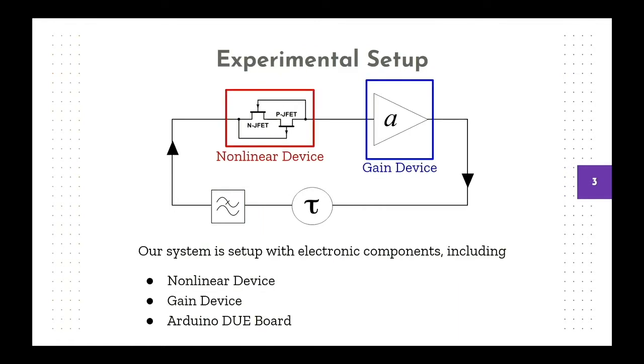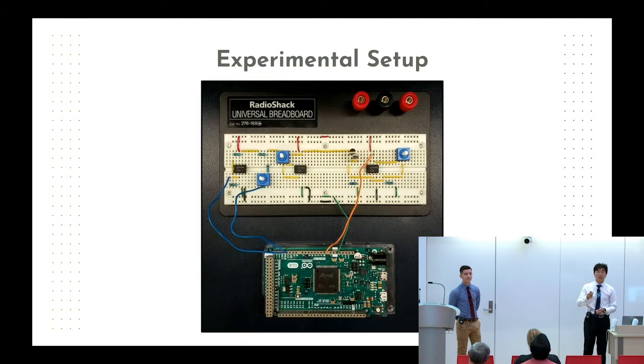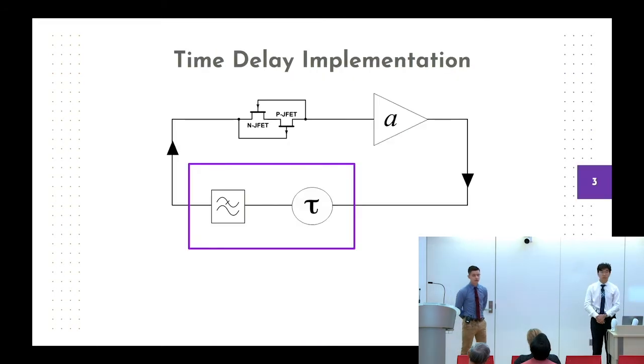After looking at the functional schematic, we're going to look more into our experimental setup. We keep the nonlinear device and gain device in the analog circuit separately, but we merge the filtering and the time delay, implemented with the Arduino board. Above is the analog circuit, and below is the Arduino Due board. They are connected to form a loop. The Arduino board imports data from the analog circuit using an analog-to-digital converter, holds the data for 40 milliseconds in our case, and then feeds it back into the circuit.